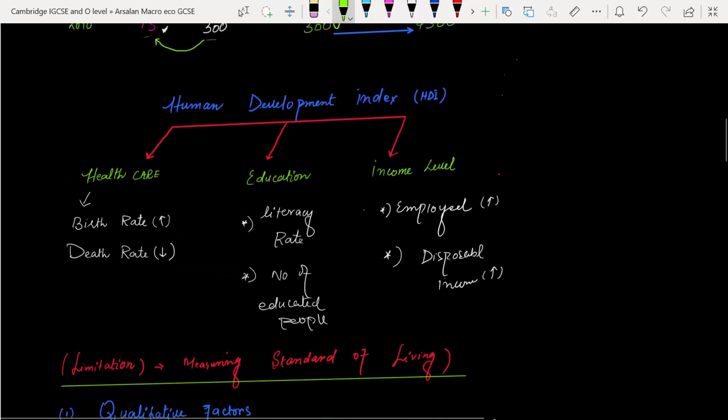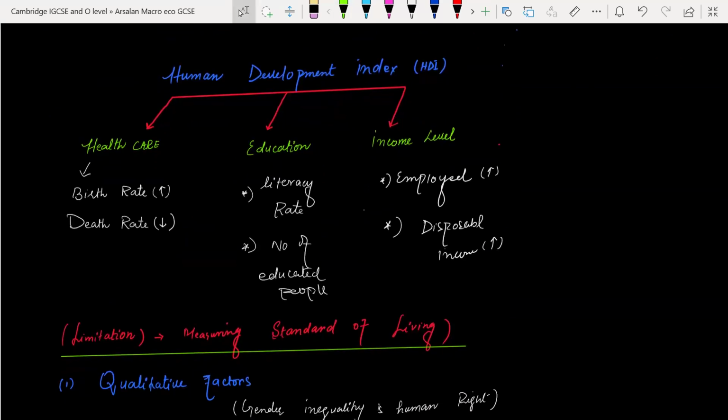Next, we are going to discuss the Human Development Index. We can measure the prosperity and standard of living on the basis of HDI. In HDI, we focus on three things. First, healthcare. Healthcare means we compare the birth rate with the death rate.